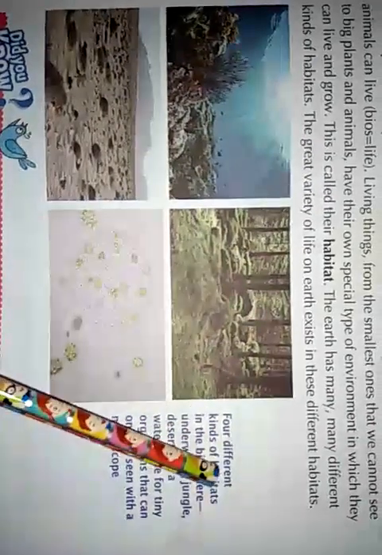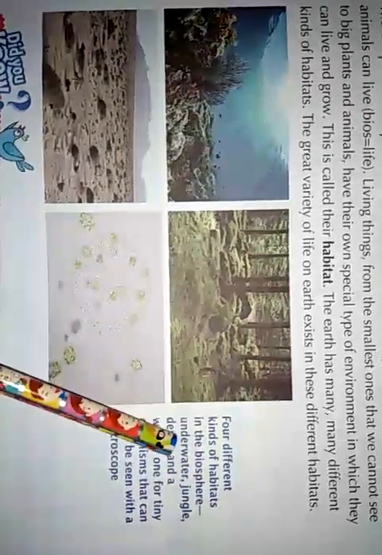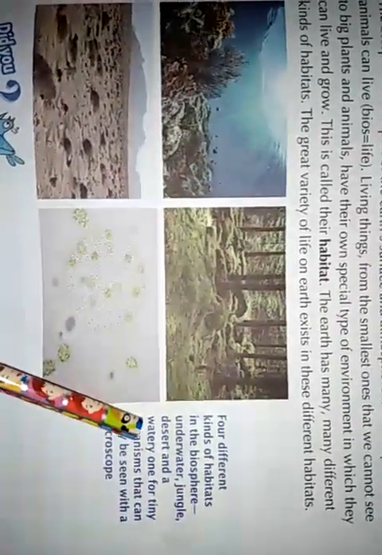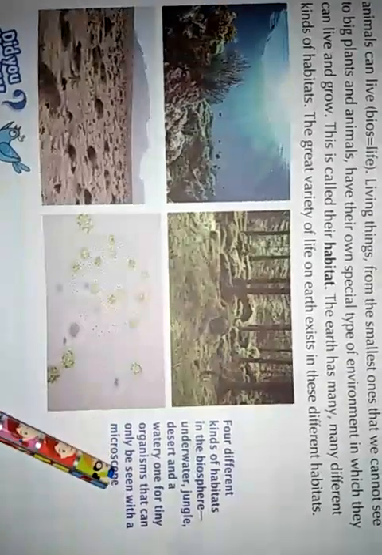On the earth, is there only one type of habitat? No. It is already mentioned in the book. There are different types of habitats. Now, look at the picture given in your book. 4 different kinds of habitats in the biosphere: underwater, jungle, desert, and a watery one for tiny organisms that can only be seen with a microscope.